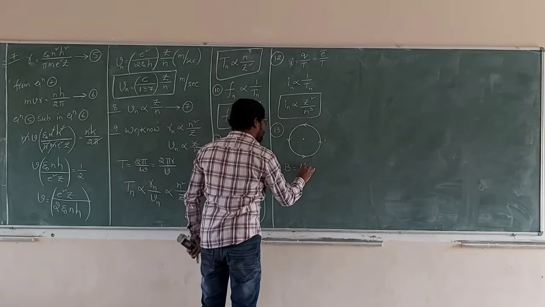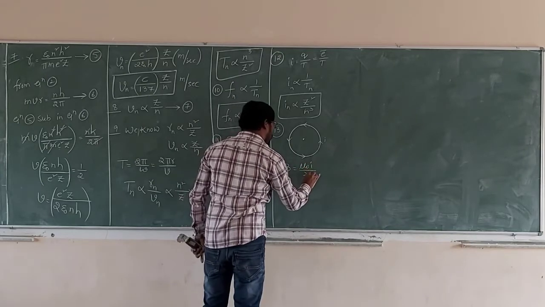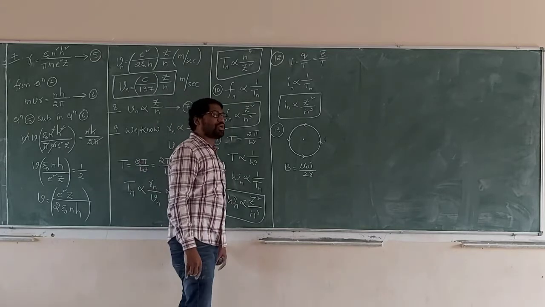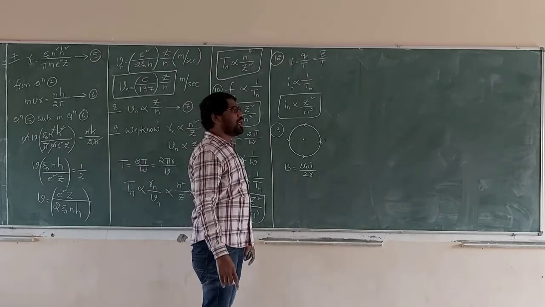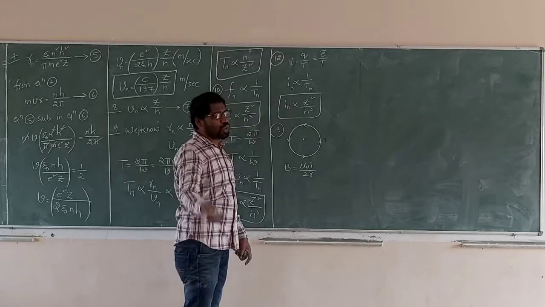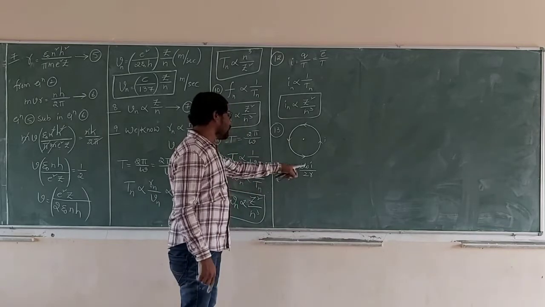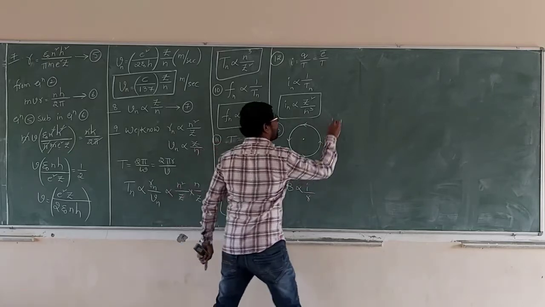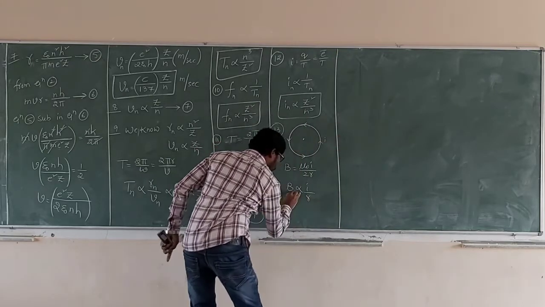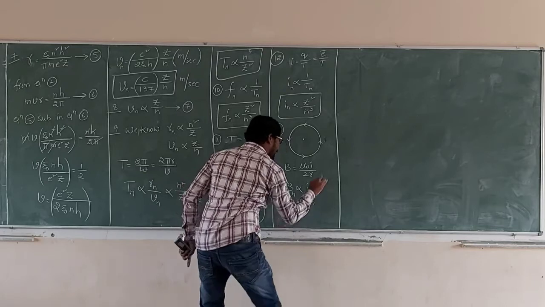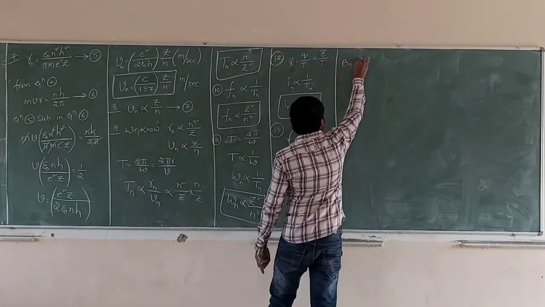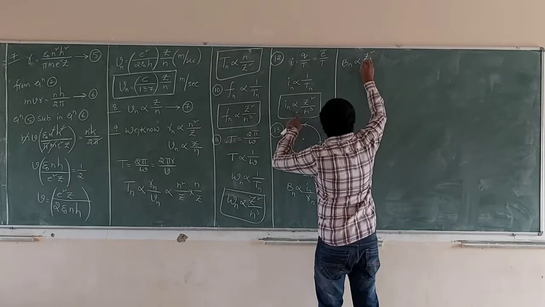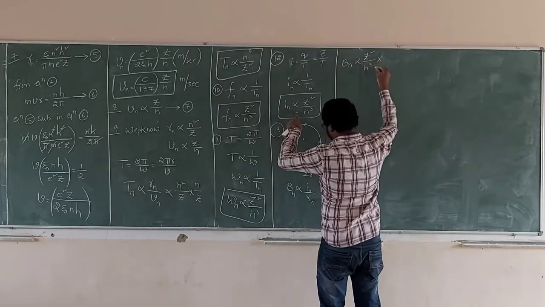What is the magnetic field? B is equal to mu naught I by 2r. We know that, already discussed. According to the formula, magnetic field at center due to electric current passing through a wire, B is equal to mu naught I by 2r. B proportional to I by r. Bn proportional to In by Rn. What is In? This is In, Z square by n cube, by Rn.